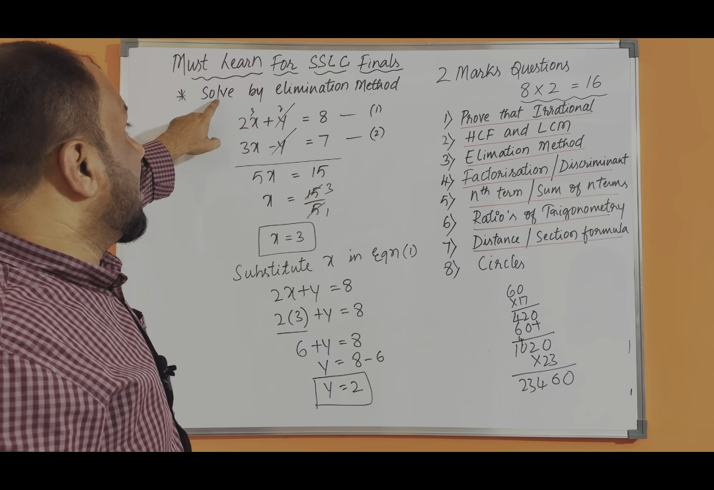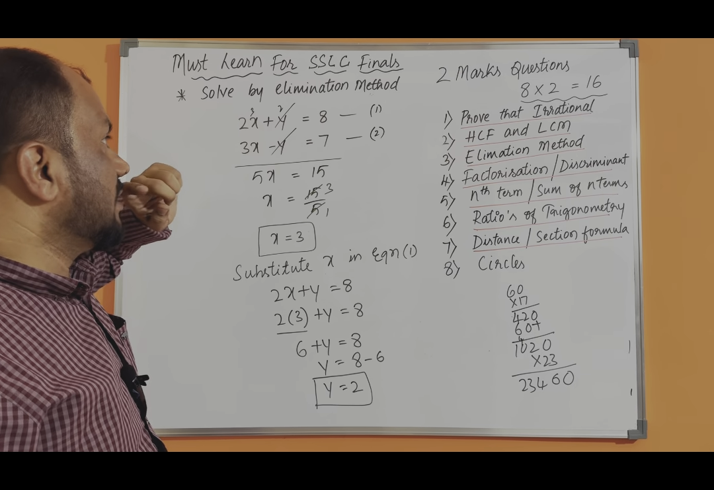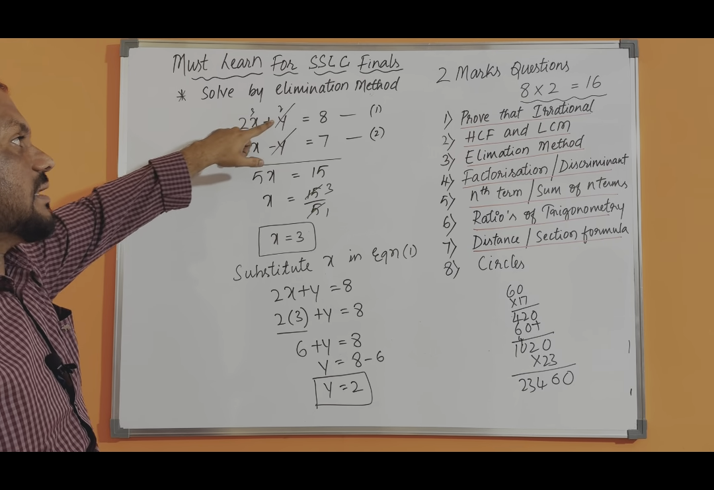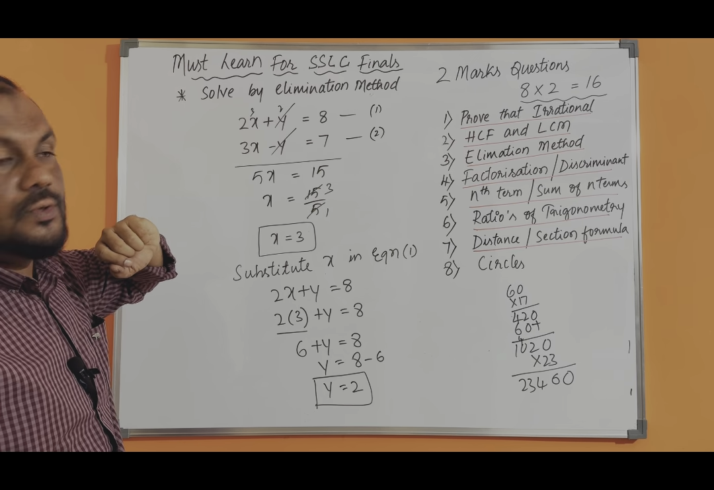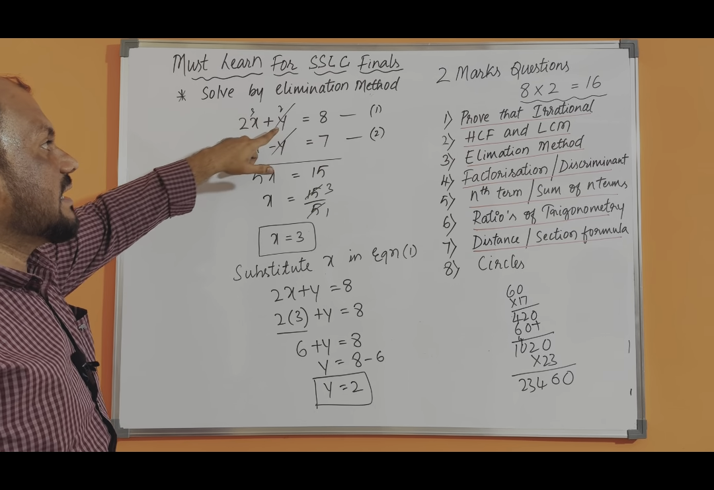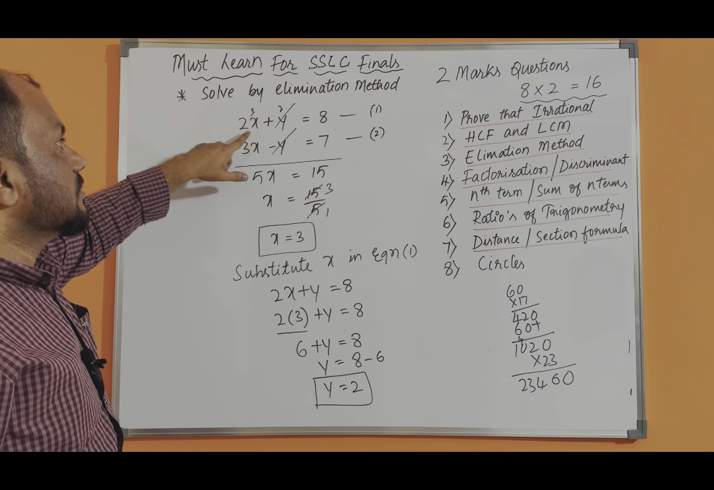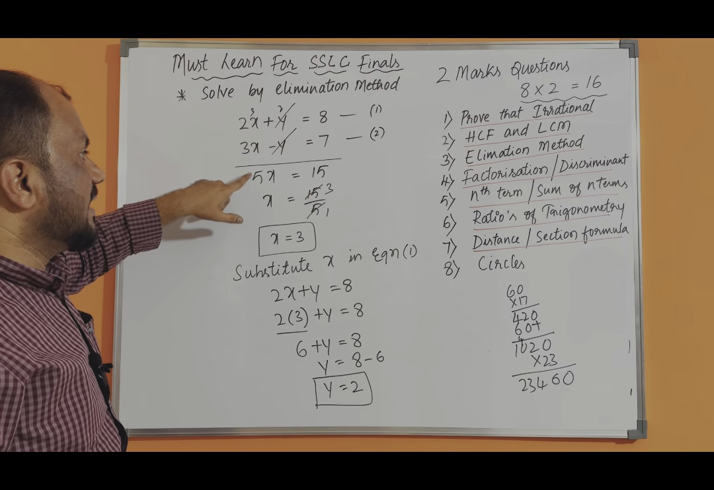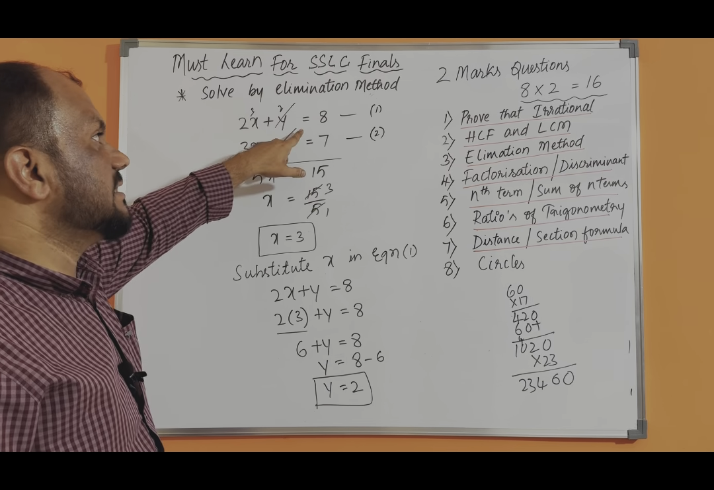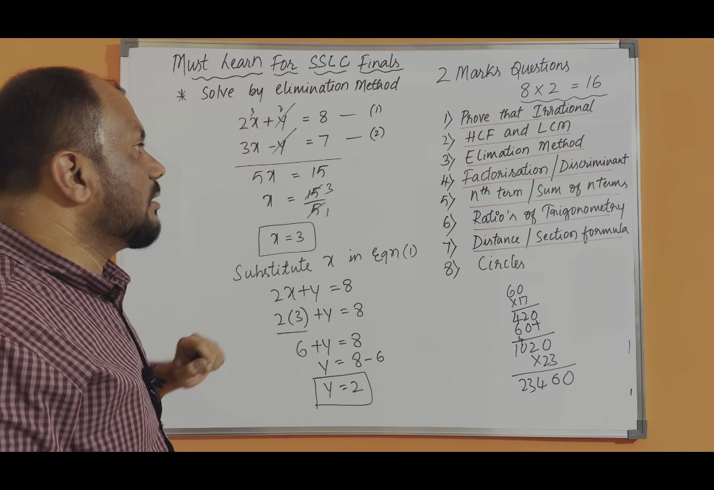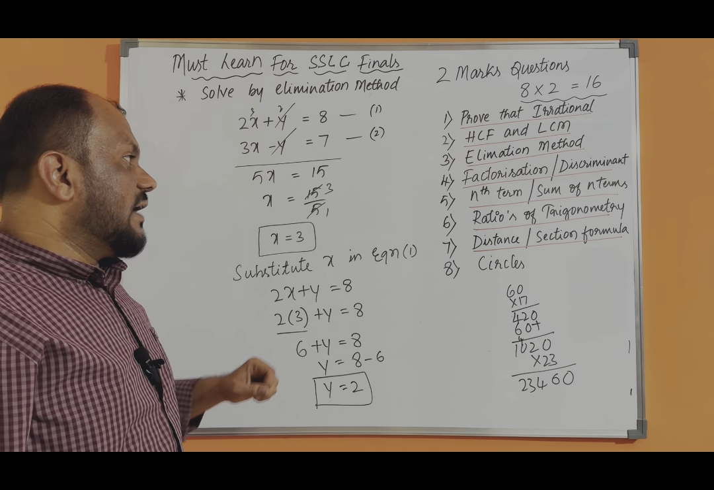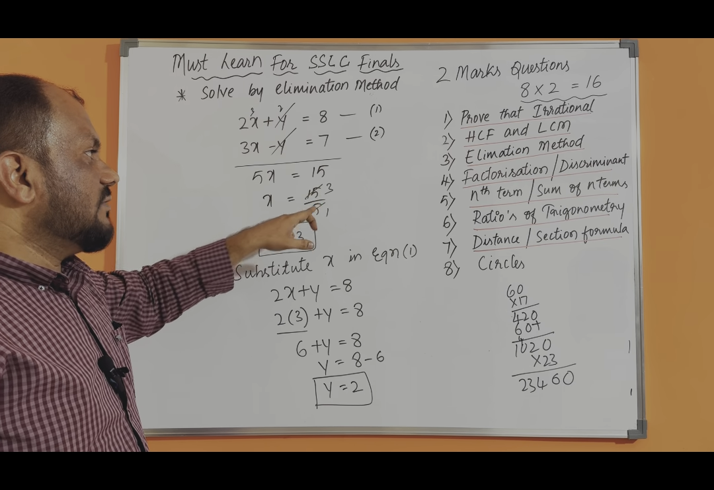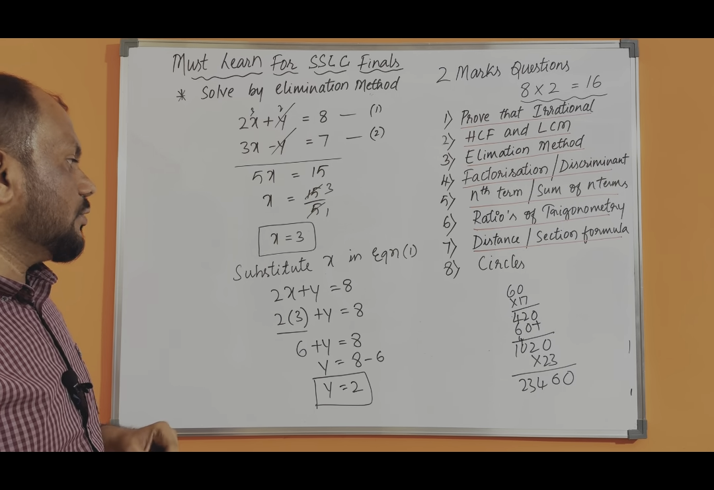So here we have solved by elimination method. The sum is 2x plus y is equal to 8, 3x minus y is equal to 7. The first thing, we are eliminating y and y. Add 2x plus 3x, we got 5x is equal to 8 plus 7, which is 15. So x is equal to 15 by 5, and x is equal to 3.